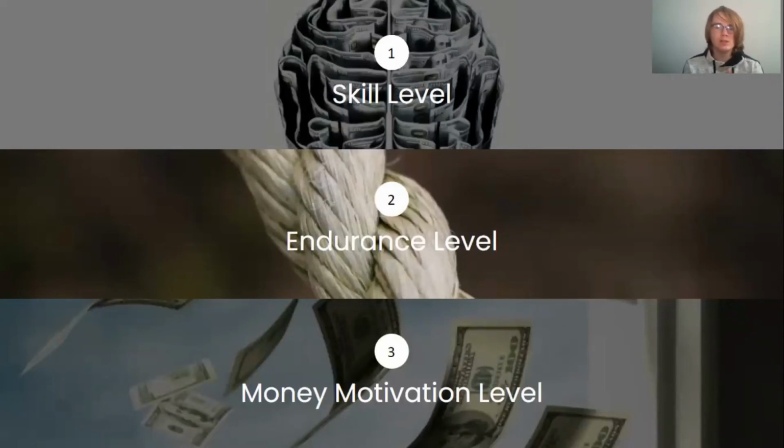Endurance level. The endurance level affects how quickly certain people get tired. Just like in the real world, some people can work more than other people without getting tired. So the endurance level models this. With a higher endurance level, you'll get tired more slowly than someone with a lower endurance level. And as you get more tired, you'll make less money for the company when you take the make money action.